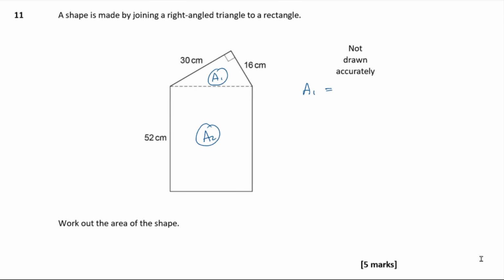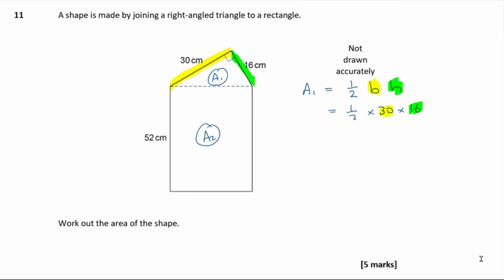Area 1 is a triangle, so triangles normally have an area of half base times height. Now, base doesn't have to be the one on the bottom. Just your base and height need to be at right angles to each other. So I can use this side here as the base, and I can use this side here as the height because they are at right angles to each other, and so that would be perfectly acceptable for finding the area. So then that is going to be a half times 30 times 16,